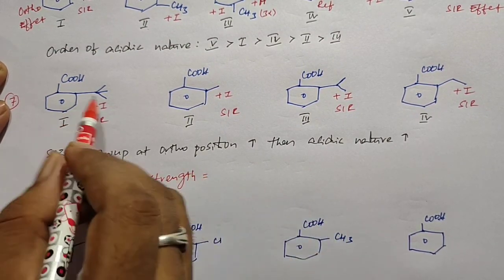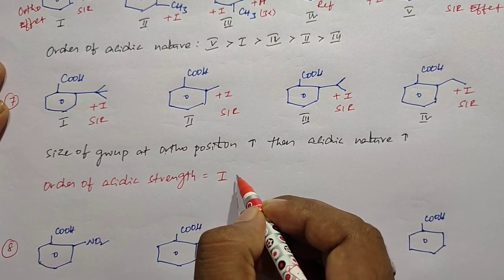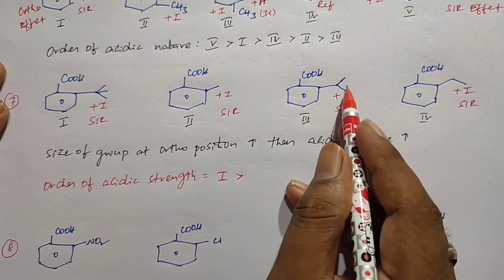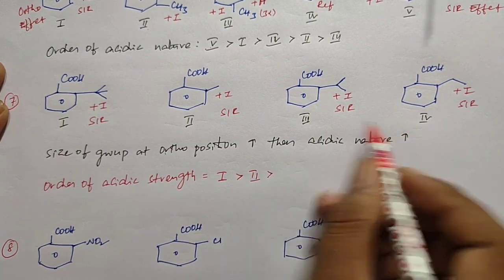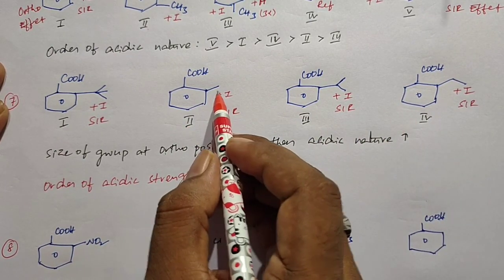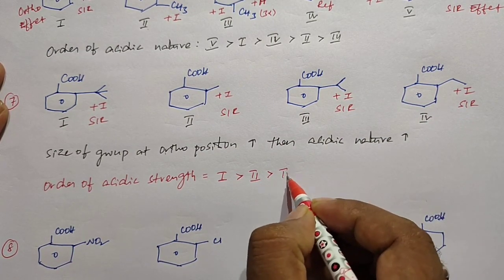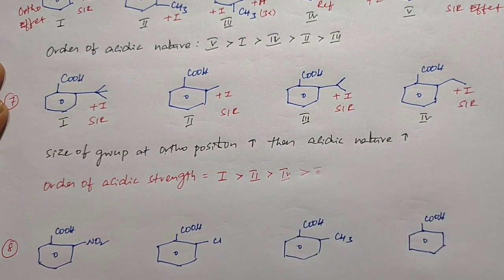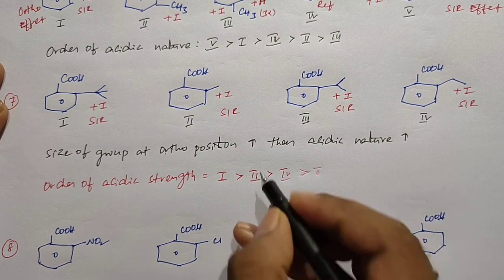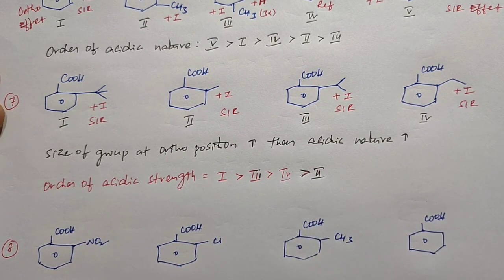In all that, the first structure has the highest bulky group or more size of group. So the first structure is more acidic. After that, the third structure has the next bulky group, so it has the second highest acidic nature. After that, second and fourth: at second we have the methyl group, at fourth we have the ethyl group. Ethyl group is bigger in size compared to the methyl group. So the next position is the fourth structure, and the second structure is at last. So this is the order of acidic nature of the given four structures.